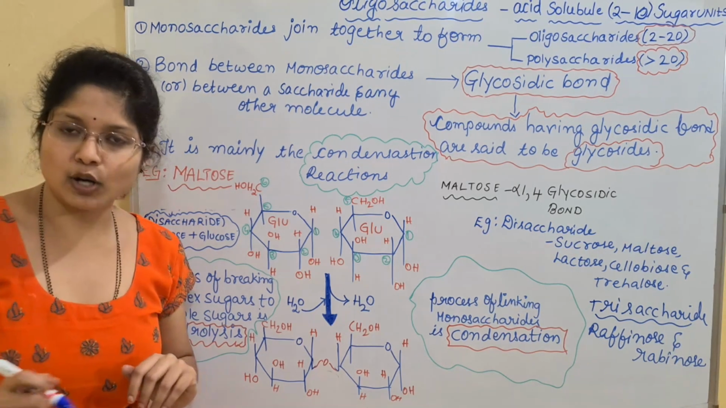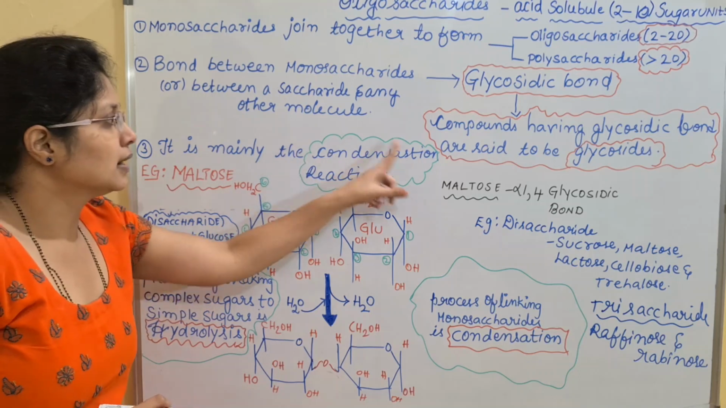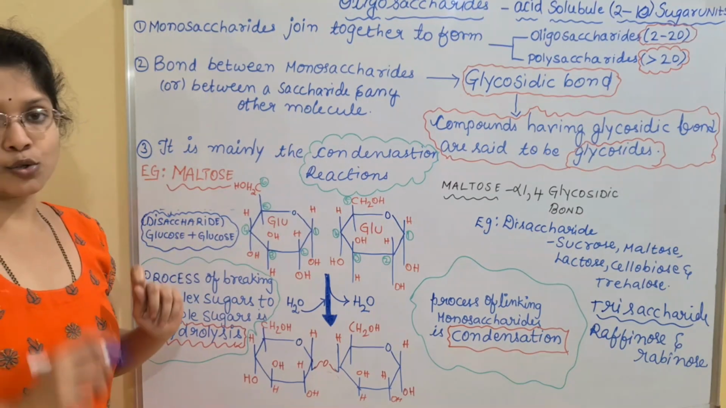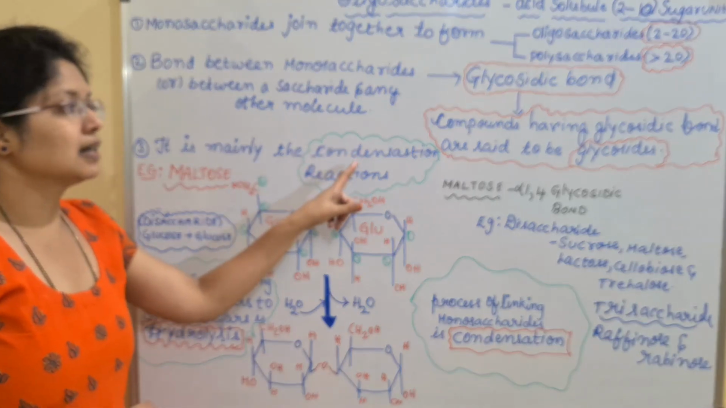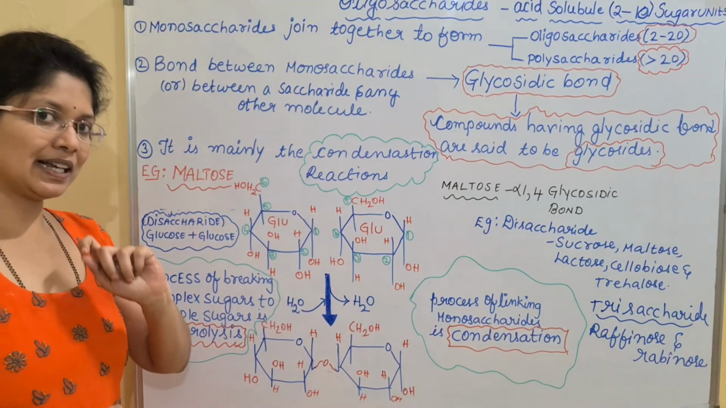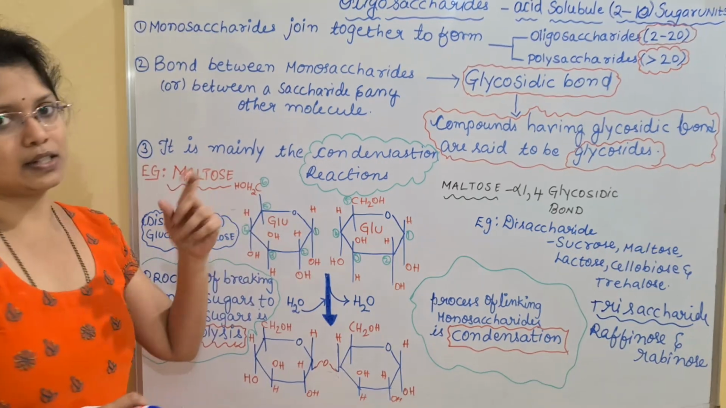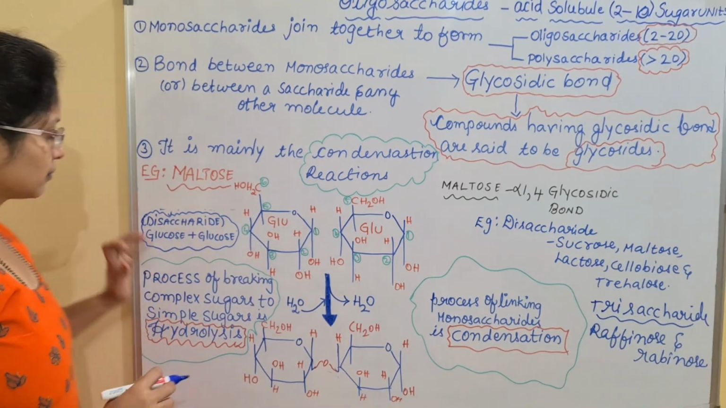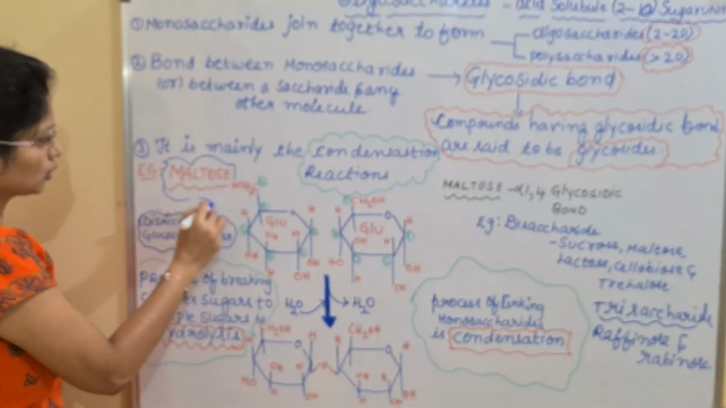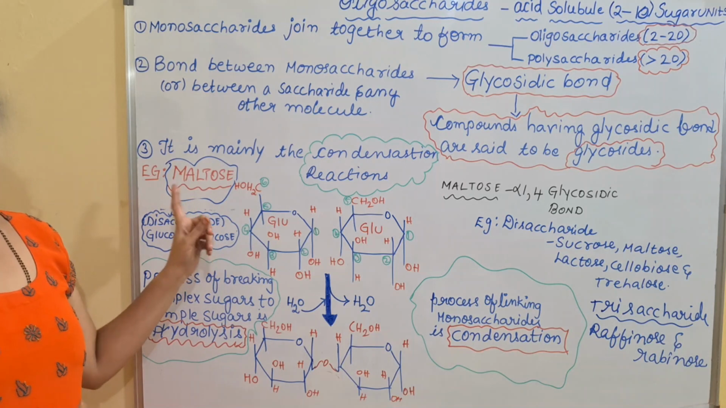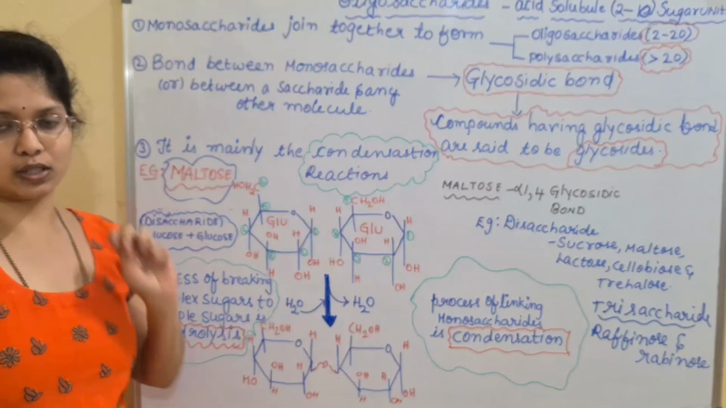In this anabolic reaction, the major reaction taking place is the condensation reaction. So how is this glycosidic bond formed? It is mainly with the condensation reaction. Here we will take one example and I will explain this condensation reaction. I have taken the example of maltose. Maltose is a malt sugar. I have told you it is a disaccharide, so it is made up of 2 sugars.